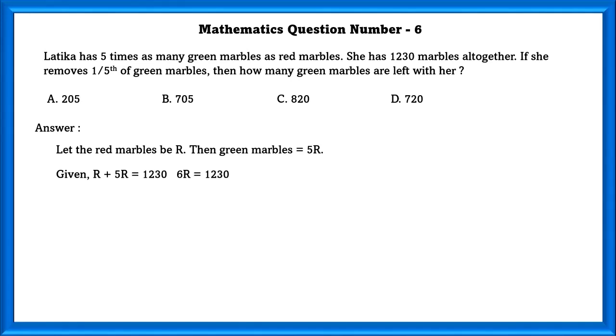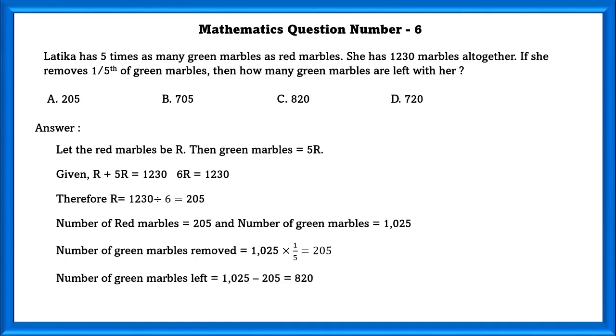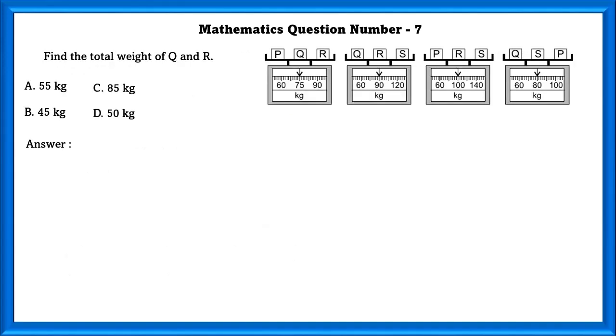Given R plus 5R is equal to 1230, which is equal to 6R is equal to 1230. Using this, we can find the value of R, that is 205. Number of red marbles is equal to 205 and number of green marbles is equal to 1025. Now number of green marbles removed is equal to 1025 into 1 by 5, which is equal to 205. Now the number of marbles left is equal to 1025 minus 205, which is equal to 820.